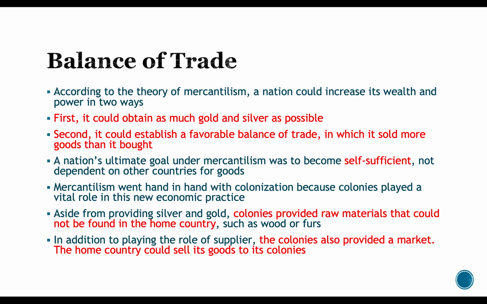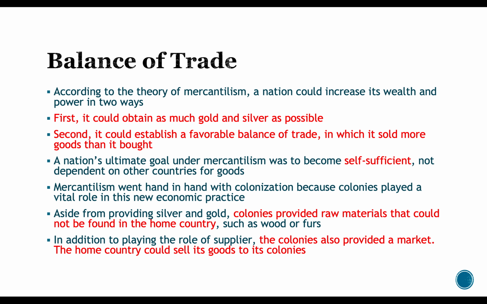A nation's ultimate goal under this theory was to become self-sufficient, not dependent on other countries. So self-sufficient, they want to make and sell everything and not have to rely on any other countries. Mercantilism went hand in hand with colonization because colonies played a vital role in this new economic practice.